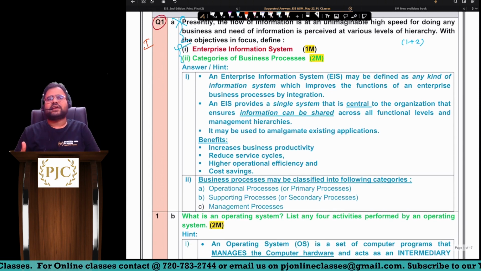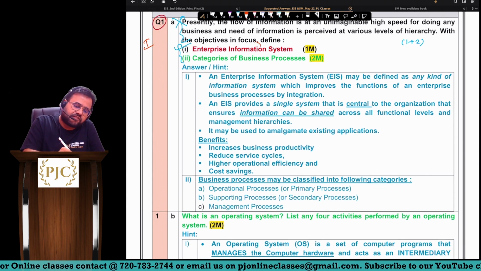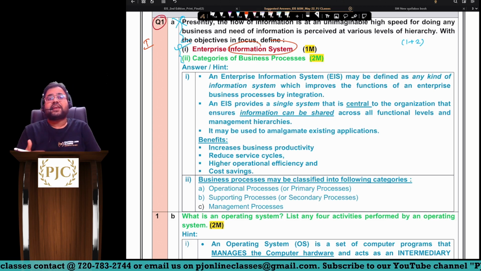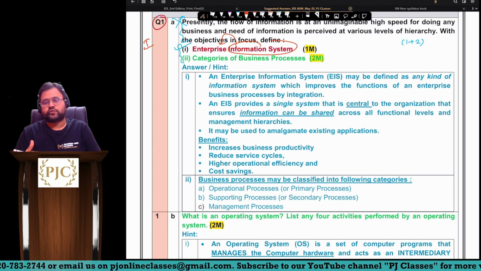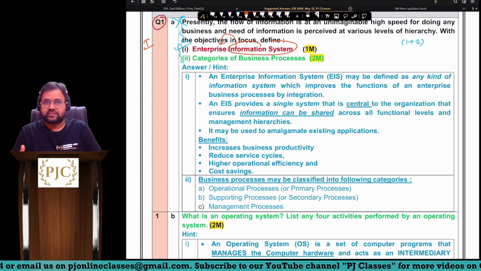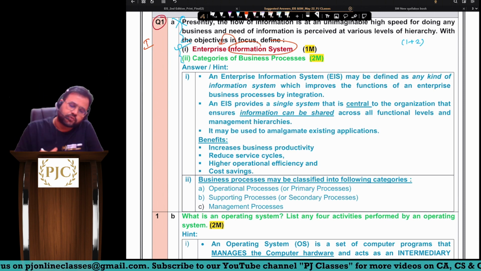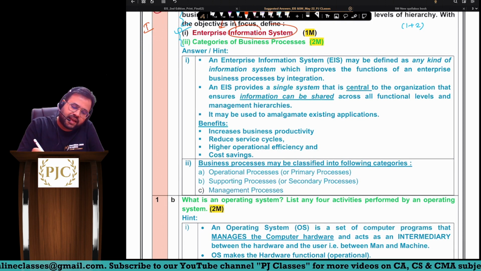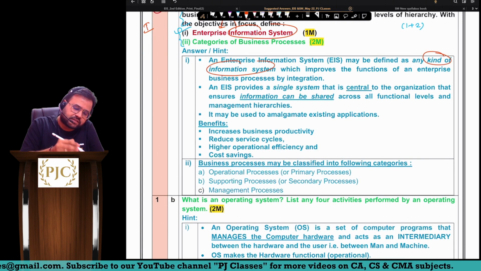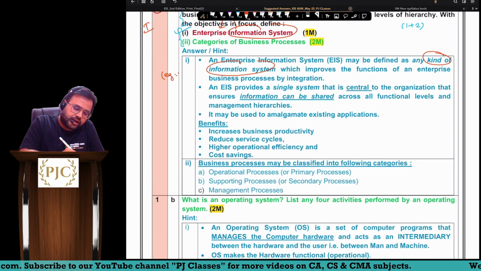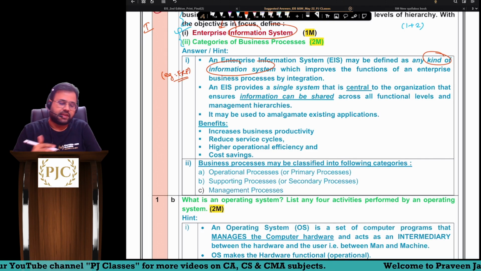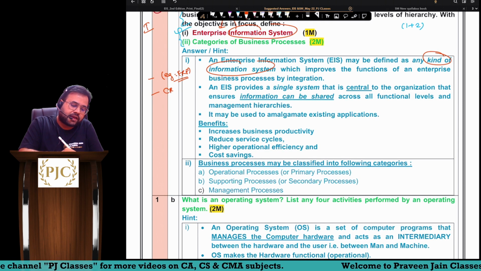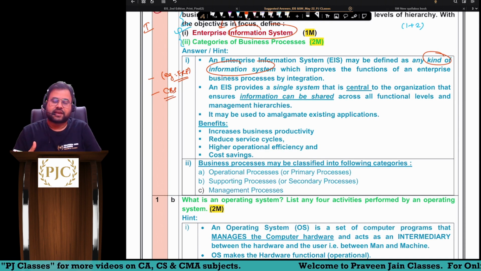Now, what is EIS? Can I say it is first an information system? Where is it used? It is used in enterprises. So after EIS, do you think the company will have various other applications? The answer is no. So EIS may be defined as any kind of information system. If you take an example, ERP could be the best example of EIS. If you are a bank, the core banking system could be the best example of EIS.